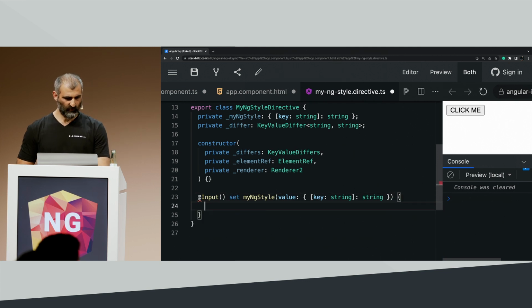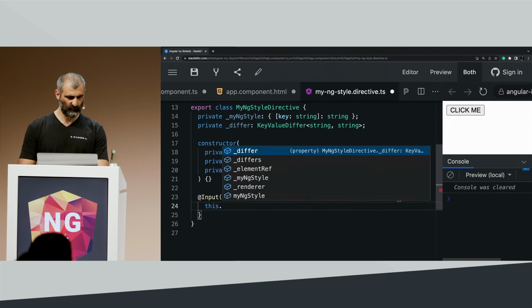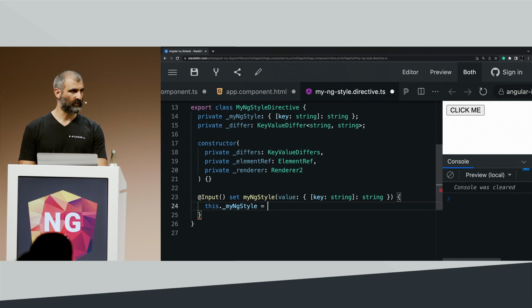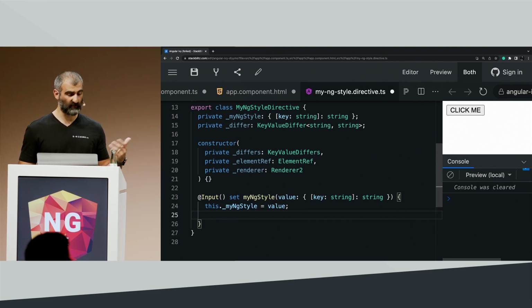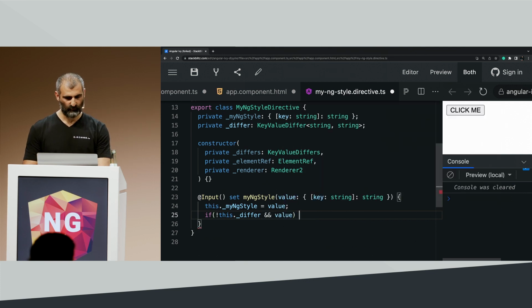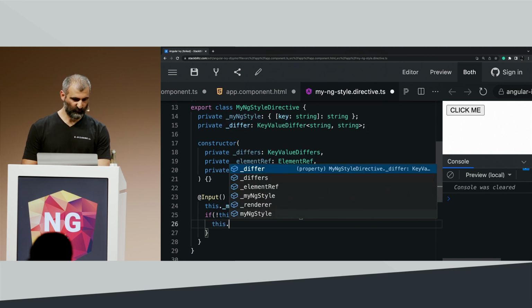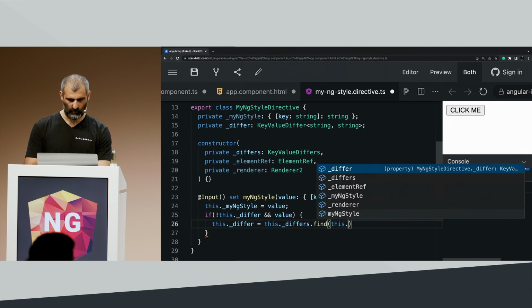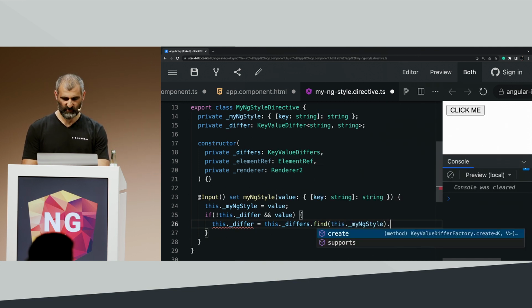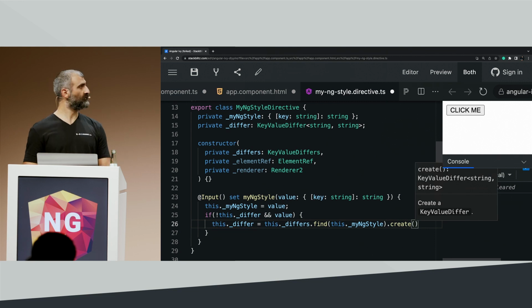Okay. And here inside the input, we want to do two things. The first thing we want to have is, first of all, set our iterable object to the current value we got. Now, if this is the first time and we still don't have a defer, we have to declare our defer. So I'm checking if I'm not having a defer, it's still null, okay? And also I got a value. If both of these happened, first of all, I want to set my defers. So I will take the defers, find with our iterable object, and just create it. All right? So far?